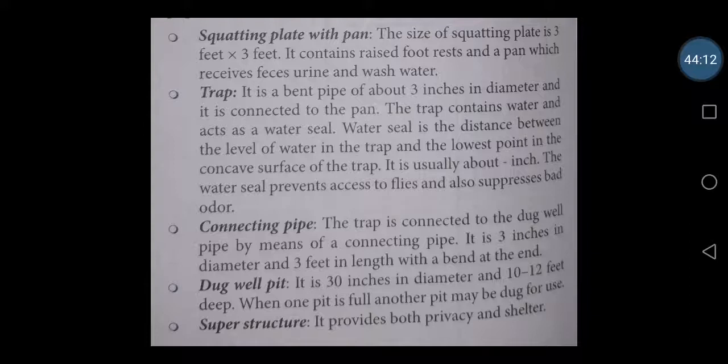Next is the connecting pipe. The trap is connected to the dugwell pipe by means of a connecting pipe. It is around 3 inches in diameter and 3 feet in length with a bend at the end. Then the dugwell pit will be there. It is around 30 inches in diameter and around 10 to 12 feet deep. When one pit is full, another pit can be used.